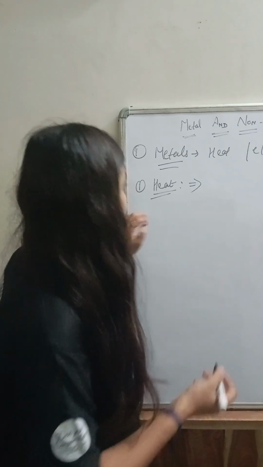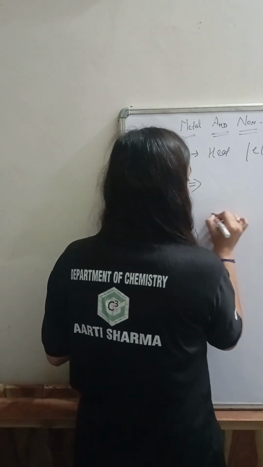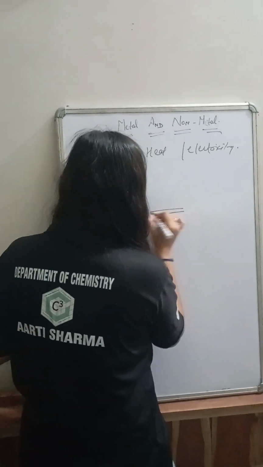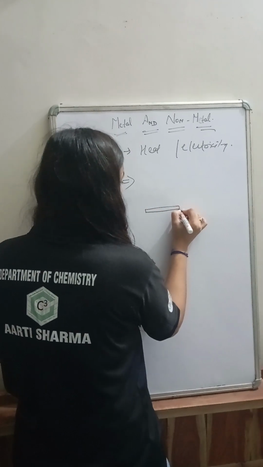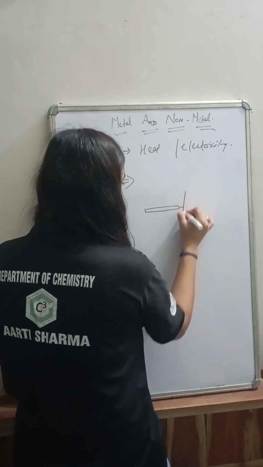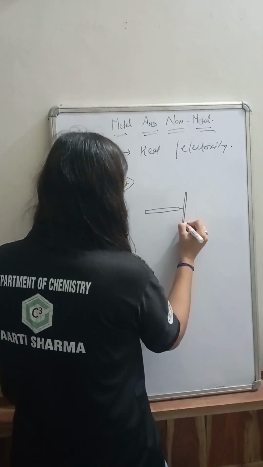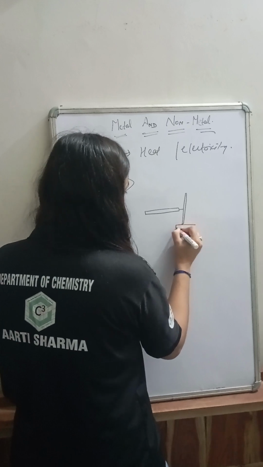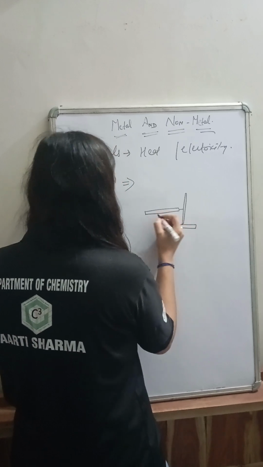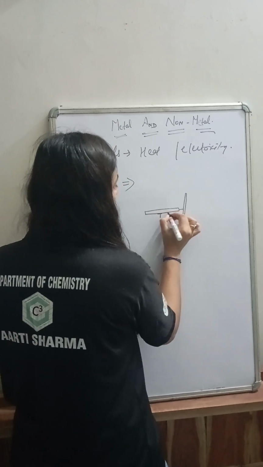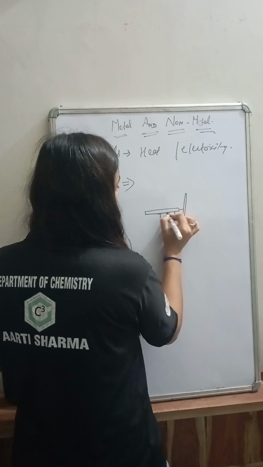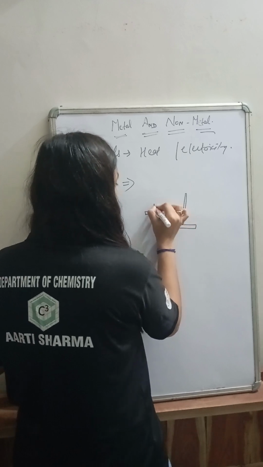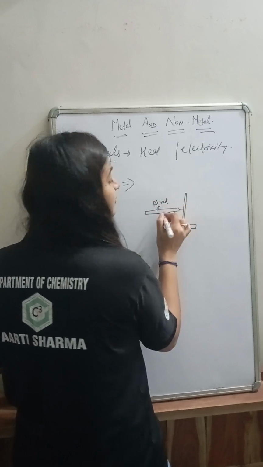So let's take an aluminium rod which can be clamped to a clamp stand. My drawing is not good, so you can adjust according to this. These are the iron nails that are attached to the aluminium rod with threads.